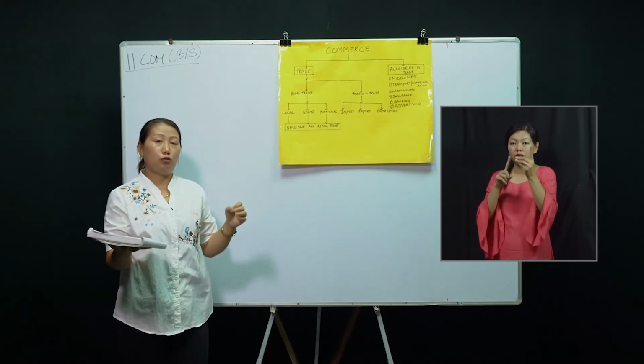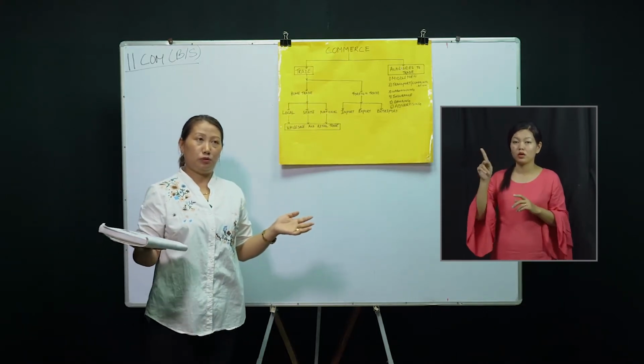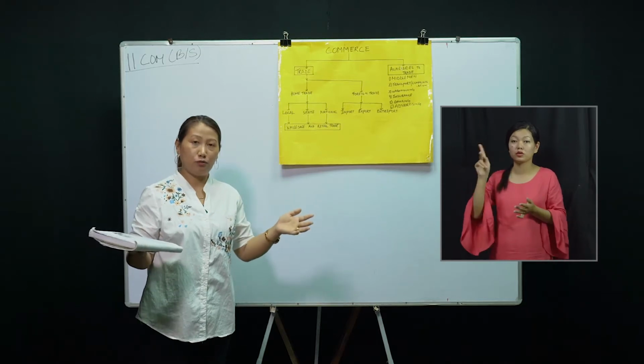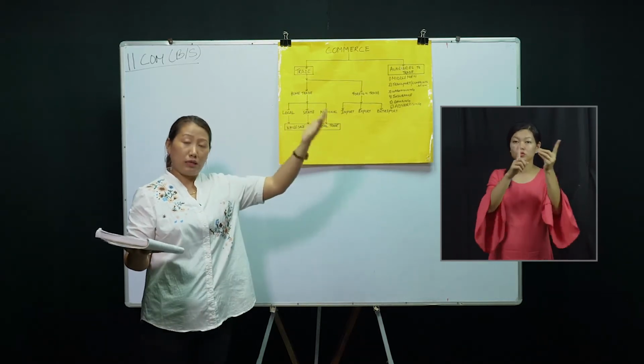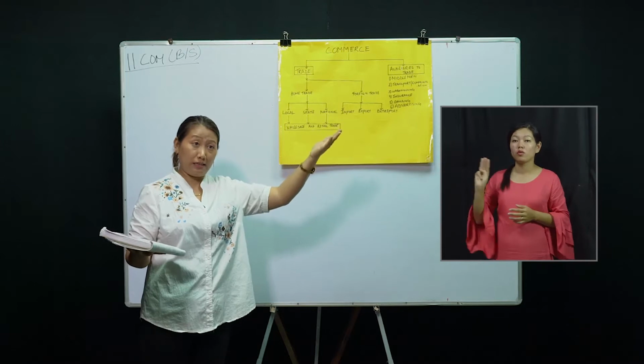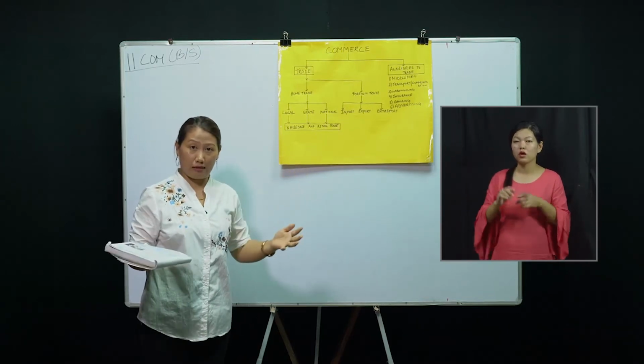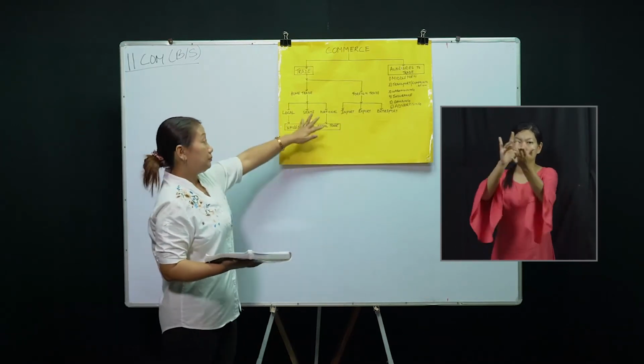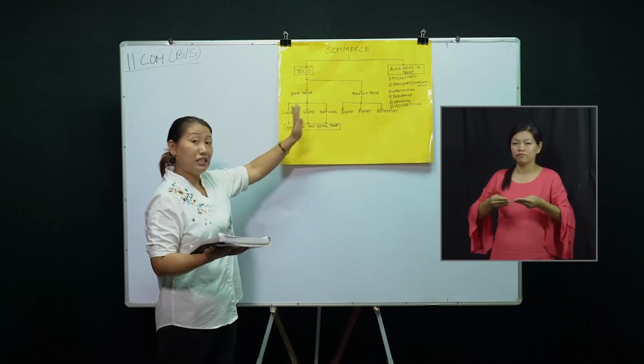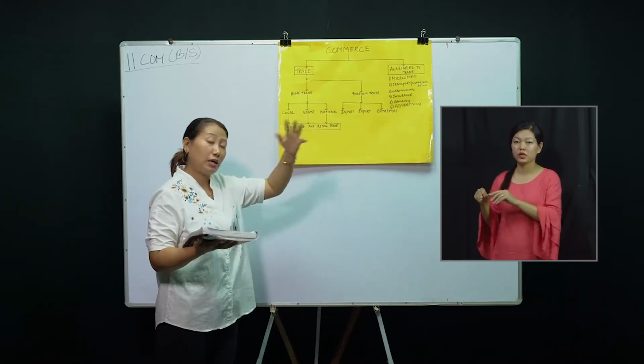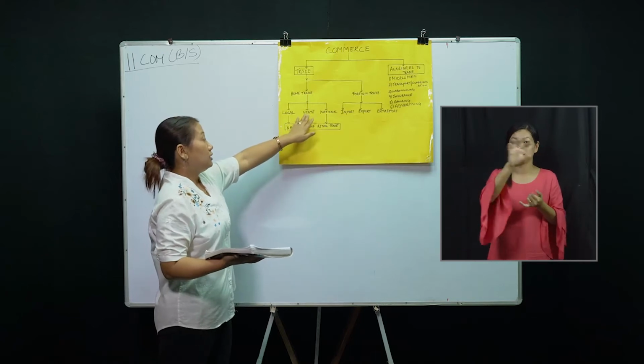For example, in Kohima we see lots of traders from Wokha or from Phutsero bringing vegetables to sell. Those are termed as state traders, from one district to another district.